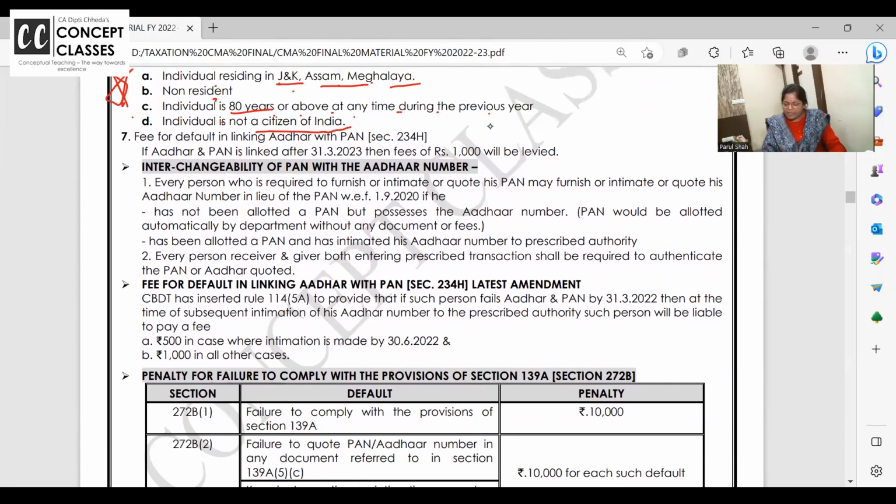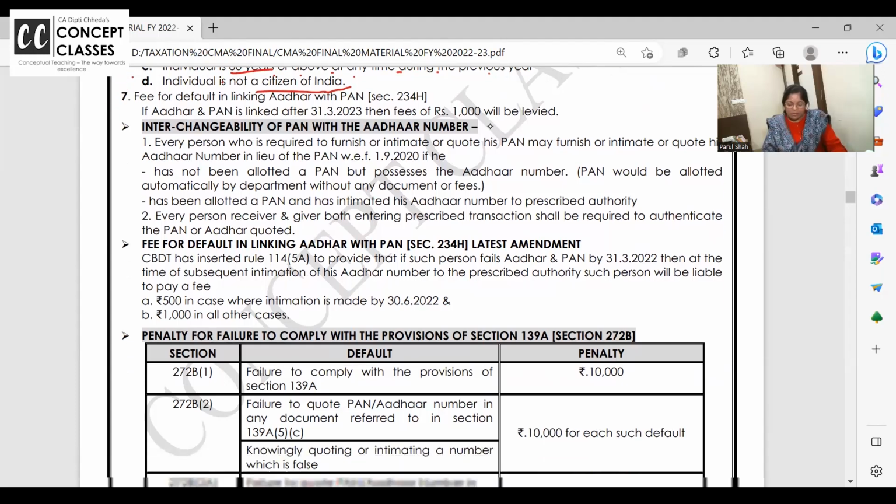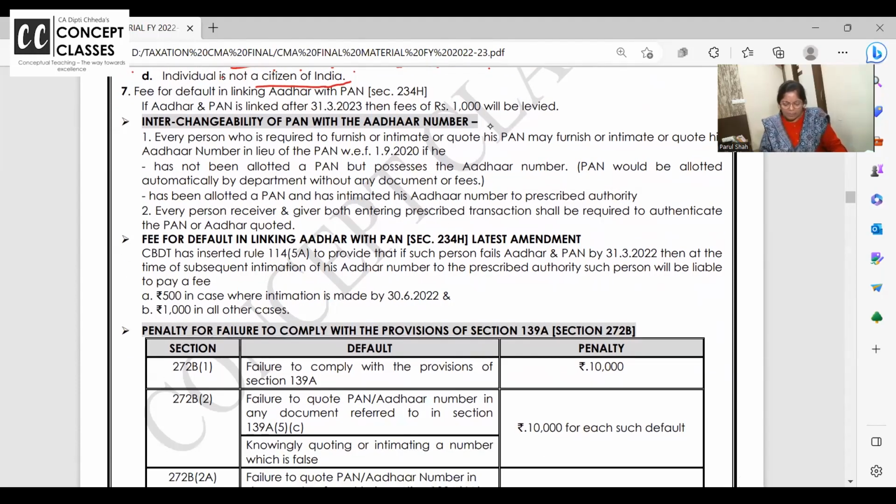Every person who is required to furnish or intimate or quote his PAN may furnish or intimate Aadhaar, and every person who has been quoted PAN and Aadhaar must give both when entering prescribed transactions. Okay? PAN and Aadhaar you will have to link. If you don't link, mark it very important. Last year it was different and there's a change in this.